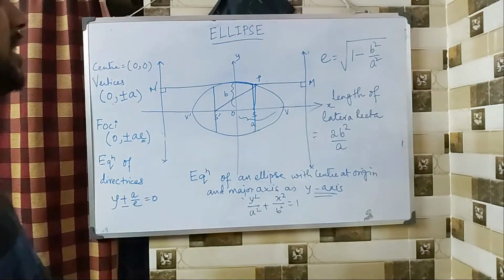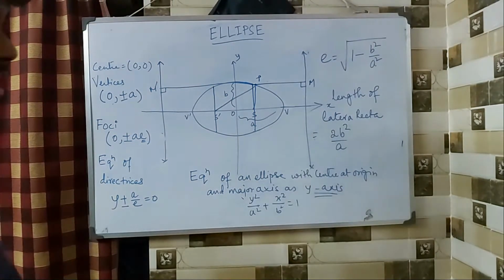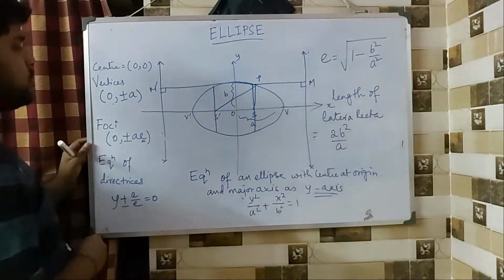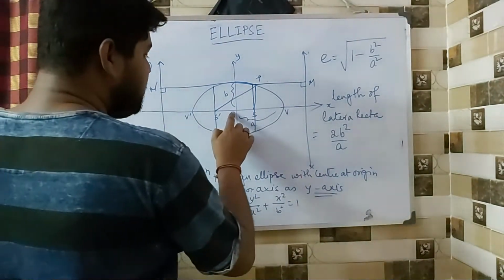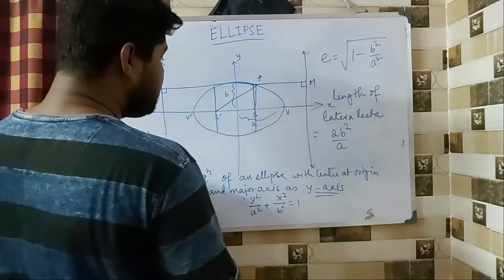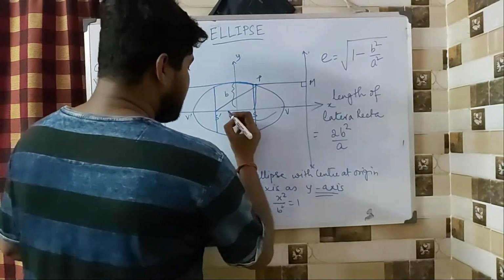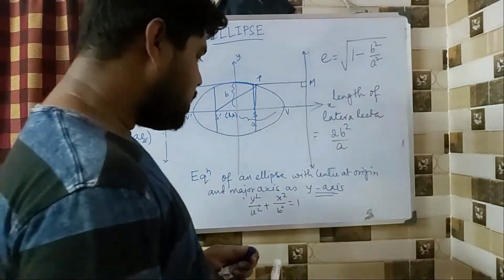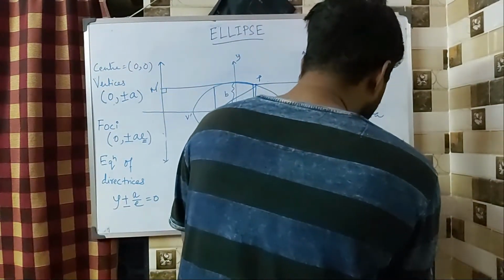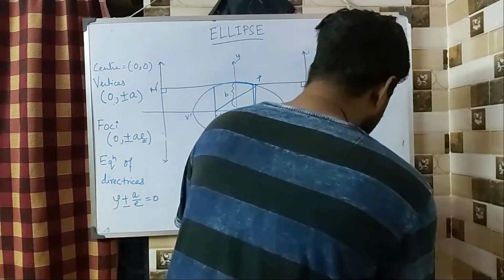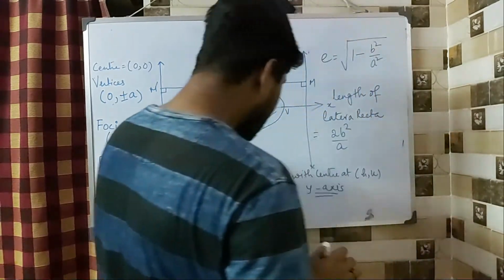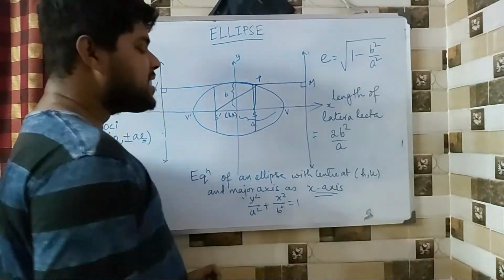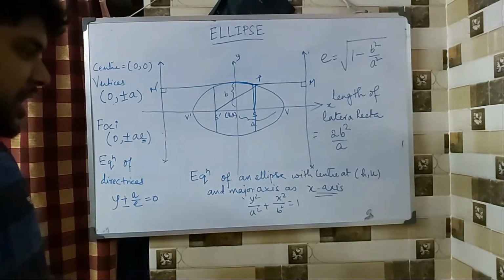Now what happens if the center is not at origin, if it changes from origin to some other point? I am doing it for one, the other will follow as it is. Let it be h comma k. So the center is no more at origin, the center is at h comma k, and the x-axis is your major axis.